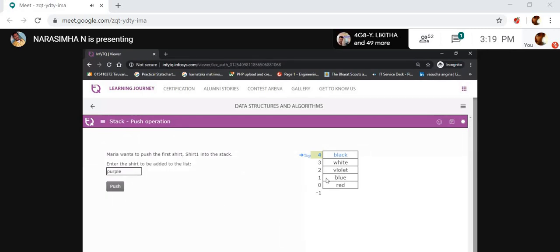How long does it increment? Until we get the condition that the stack is full, at maximum size. When you reach the maximum size of the stack, it displays the message, stack is full. Clear?